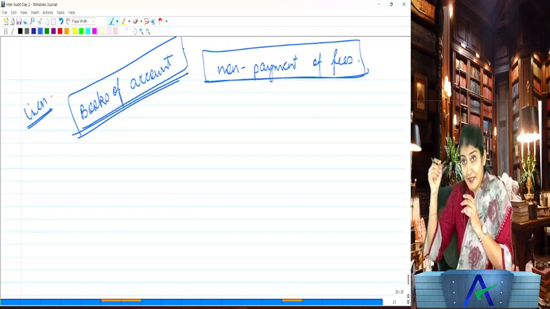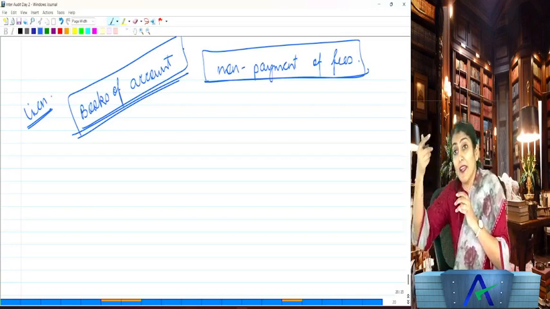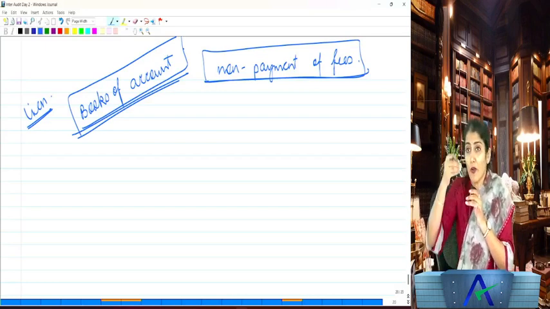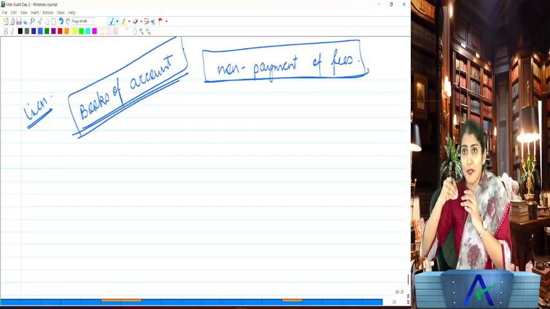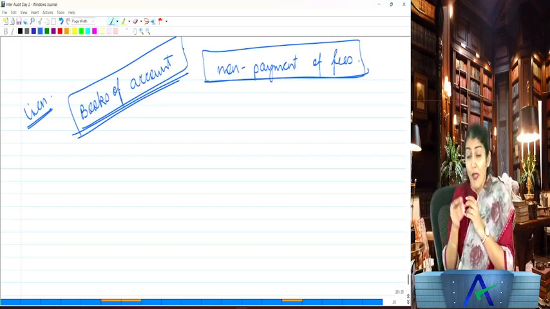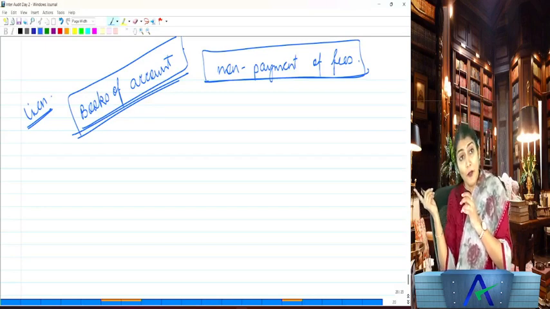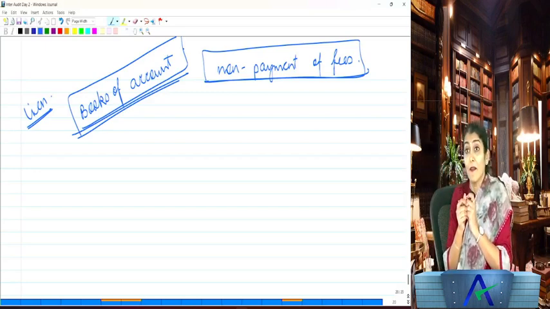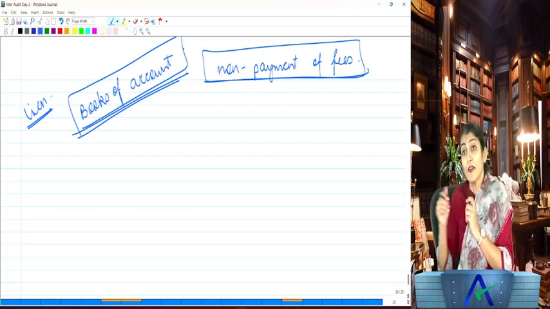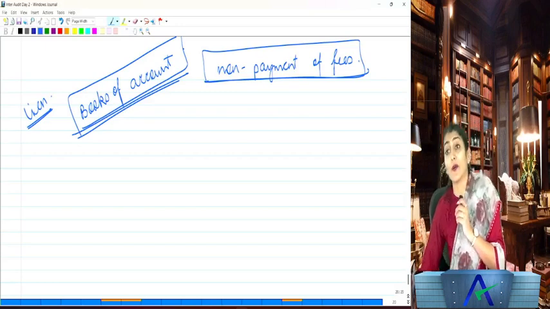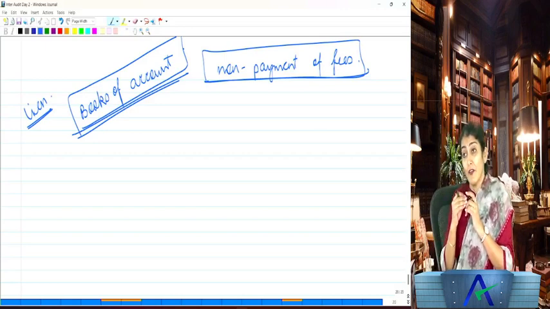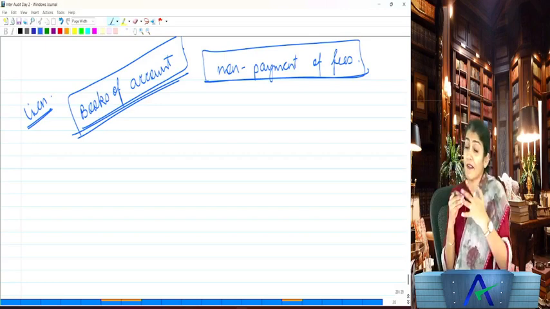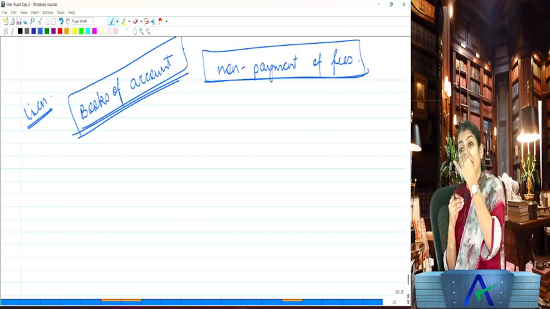Auditor's lien, that is, you're keeping somebody else's property in your custody. Why? Due to the non-payment of the fees. They gave you the books of account for doing the audit. After you finish the audit, you should return the books of account to them. But now they are not paying your audit fee. That is why you keep the books of account in your custody. Not sell them, but keep them under your control. So whenever the client requires the books of account, the auditor says, first you pay my audit fee and only then I will return your books of account.